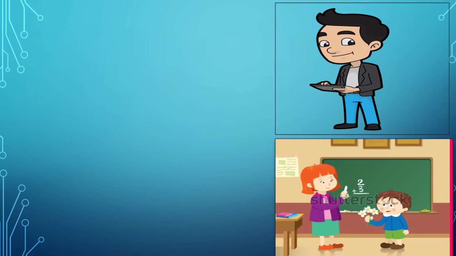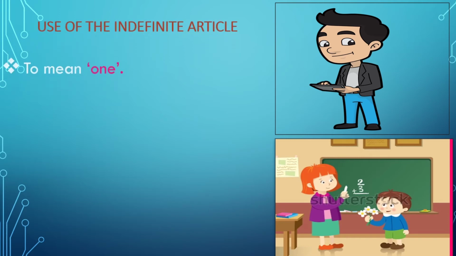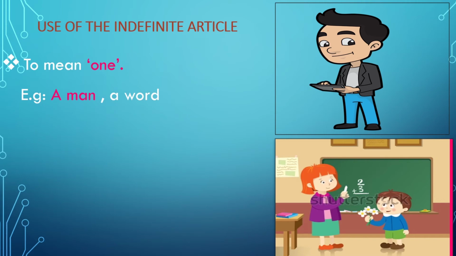Let's now move on to the use of the indefinite article. What are indefinite articles? A and an. Indefinite article is used to mean one. For example, a man, a word. When you say a man, you mean one man. Similarly, a word, one word.